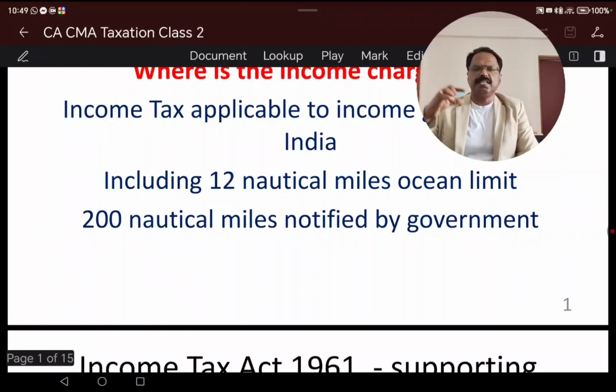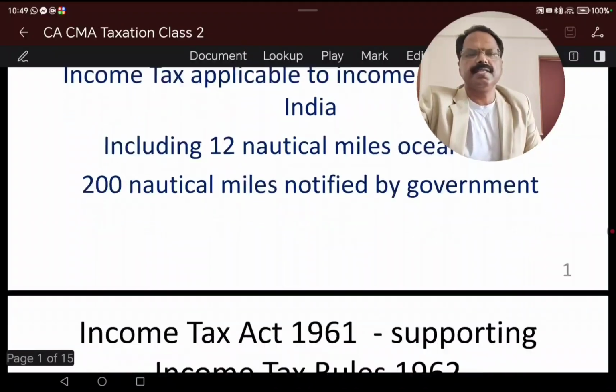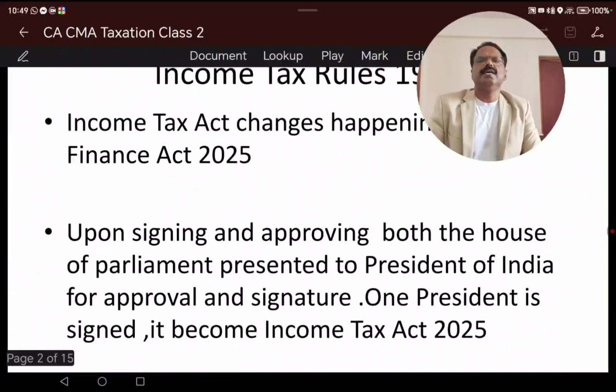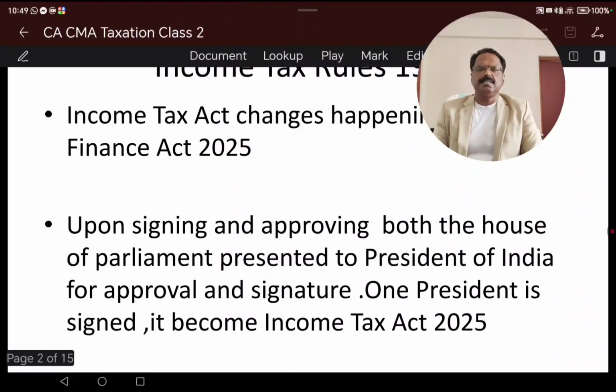The exception is 12 nautical miles in the ocean limit, plus 200 nautical miles, where in certain cases the government has notified. The Income Tax Act 1961 and the Income Tax Rules 1962 are the base for calculating income. The Income Tax Act 1961 is the base Act, and the Income Tax Rules 1962 are the continuation of it.